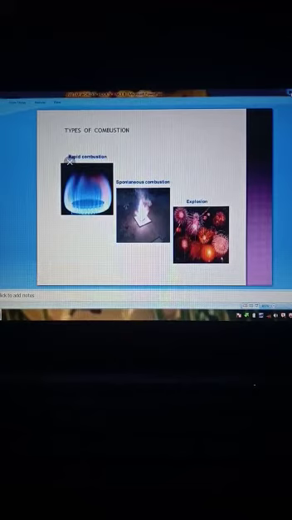Next is the types of combustion. Rapid combustion, spontaneous combustion, explosion, and one more we are having, that is slow combustion. Let us study about these types of combustion firstly through a video.